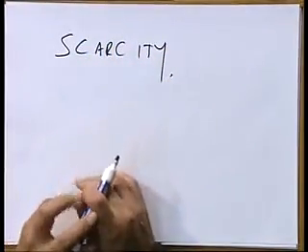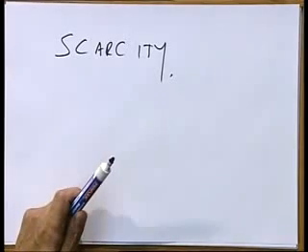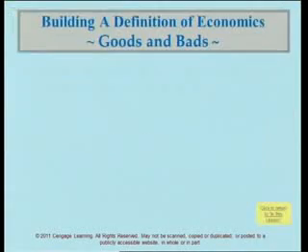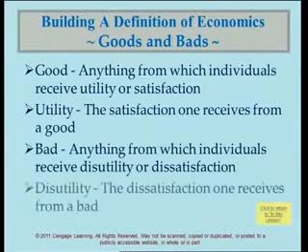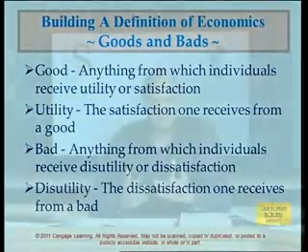The science of scarcity. And if you look at your slides also, we've got unlimited wants and we've got limited resources. So we need resources, we need goods to satisfy our wants, and we say then that goods have got utility.